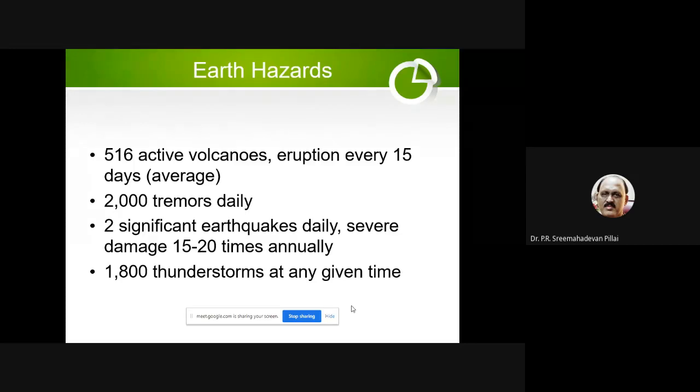Most earthquakes, only if they are 5 or above, we will be feeling it. If it is 6 or above, we can see it devastating. If it is 7 or above, huge dangers may be there. If an earthquake of 8 or above occurs, most of the buildings in Palakkad district will collapse. Almost 80% of the buildings will collapse if the Richter scale is 8 or above. If the Richter scale is 9 or above, almost 99% of things will collapse, including all the trees will come down. So that is the meaning of Richter scale.